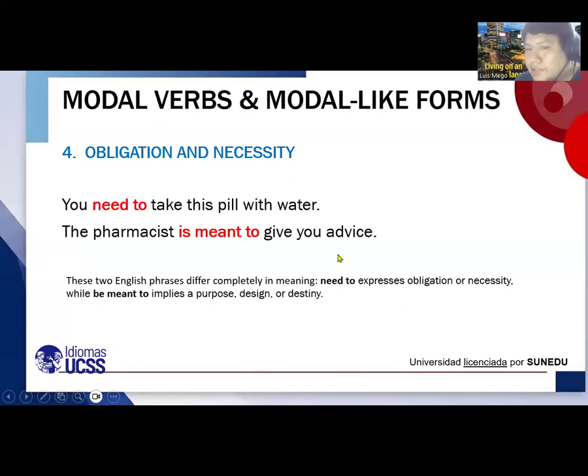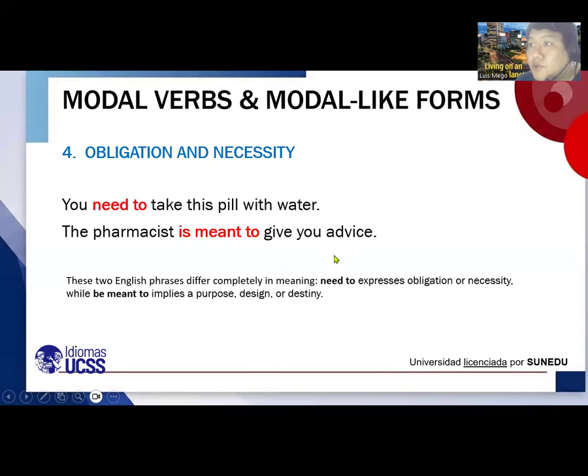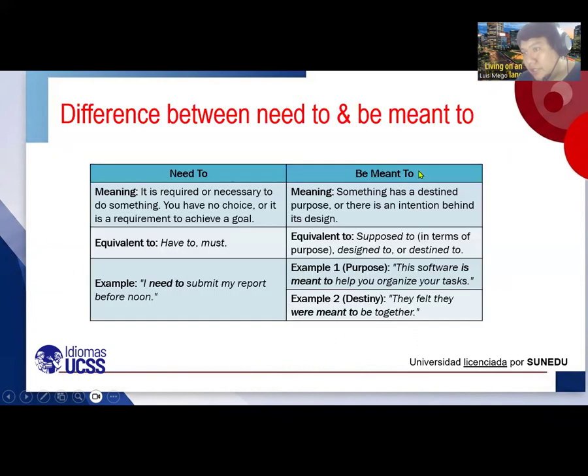Or we can also say that it is something supposed to happen. Here we have more explanation about meant to. But let's check it in the chart, the difference between need to and be meant to.